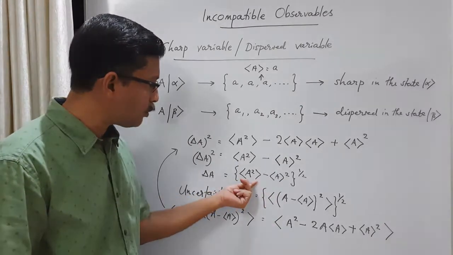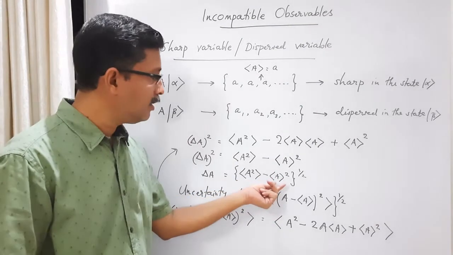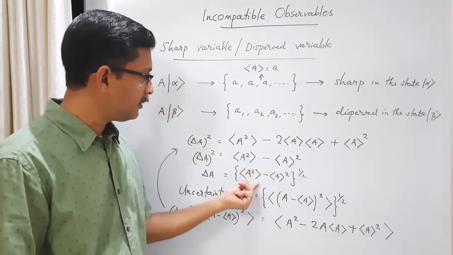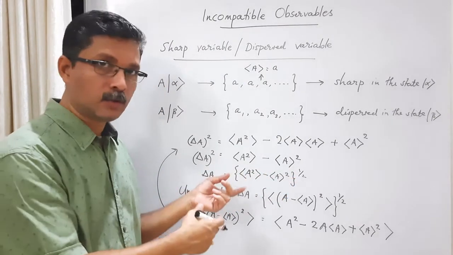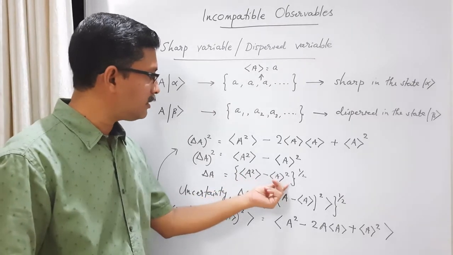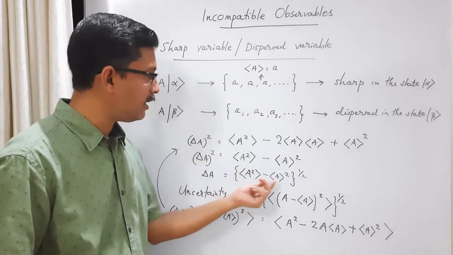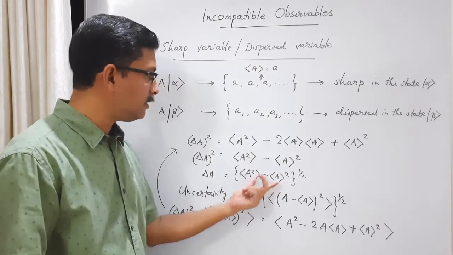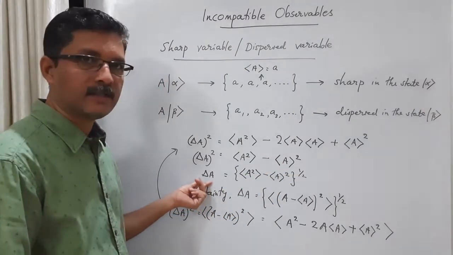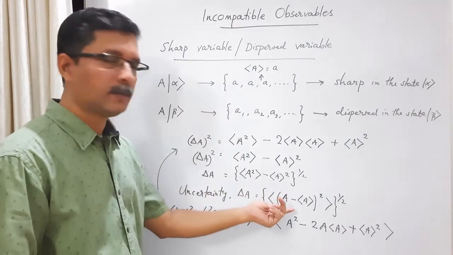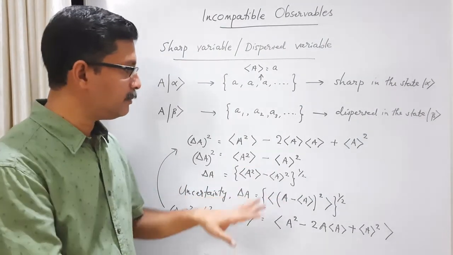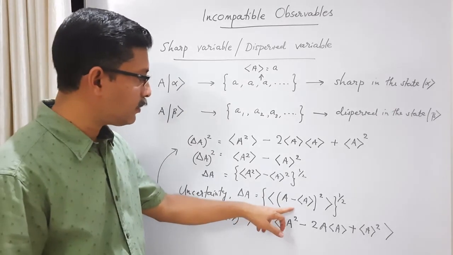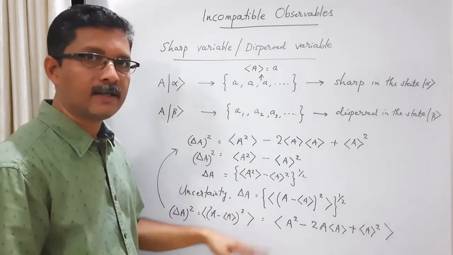Average of A square is in general different from average A square. These are different. I will show an example. So take the average of A square and take the average of A and then square it and take the difference, and this square root will be the uncertainty. Instead you can calculate it like this also. So I will take a simple data set and I will show that the way of calculating it like this and this will be identical.